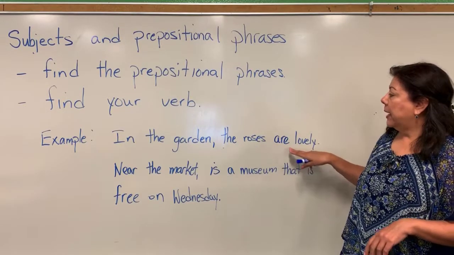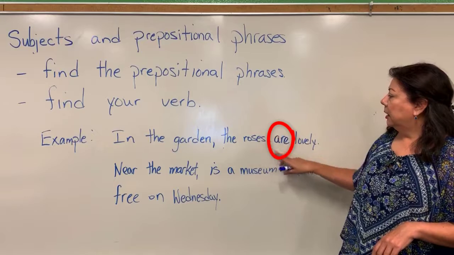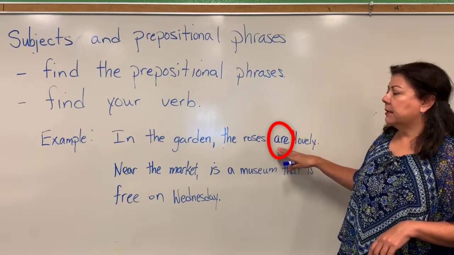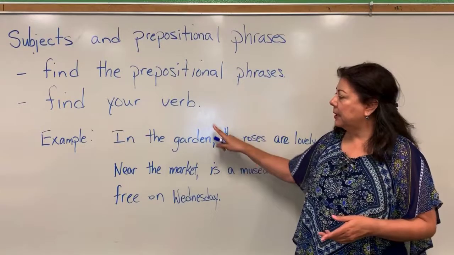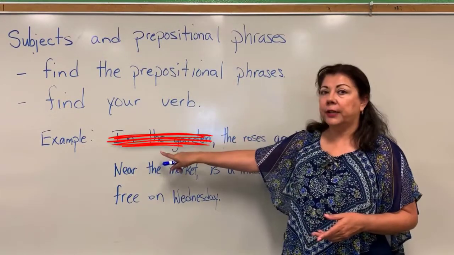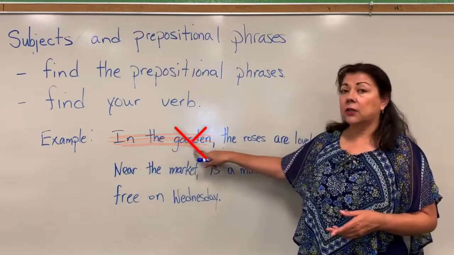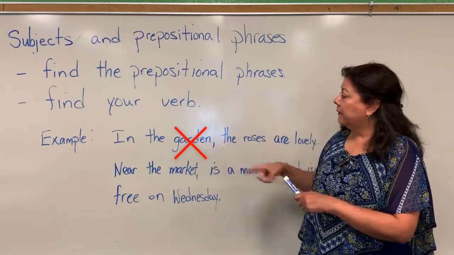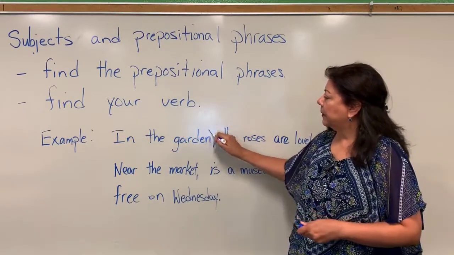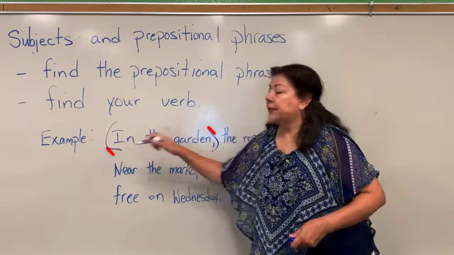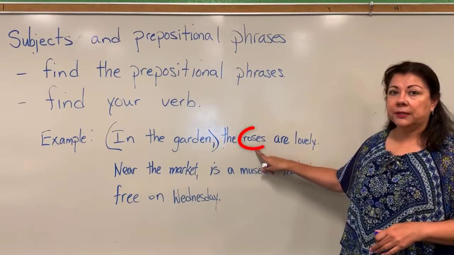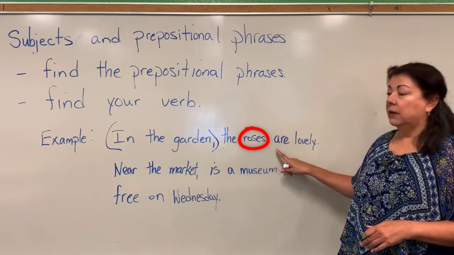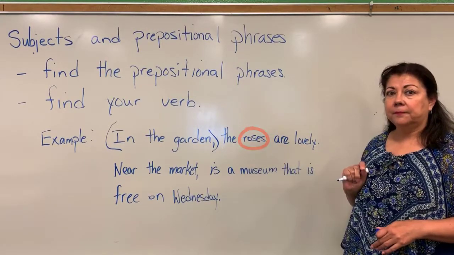So we know that we have the verb "are" here, but if we ask, well, what's the subject, right? Well, we know the subject is not going to be in this prepositional phrase, so it is not "garden." So if we leave that out, put parentheses around that, that's out. Then we have "the roses are lovely," okay?